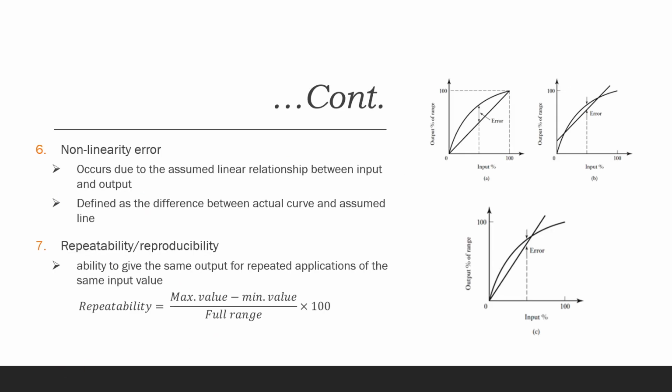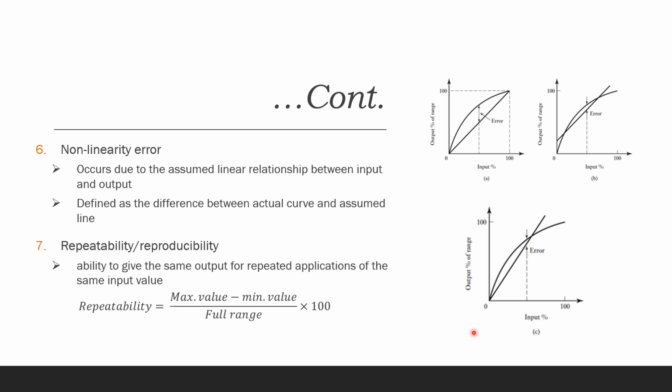The next one is the nonlinearity error. The transducers are assumed to have a linear relationship between the input and output. This means that when we plot the output versus the input, it will give a straight line. However, most of the transducers do not follow this linear relationship.